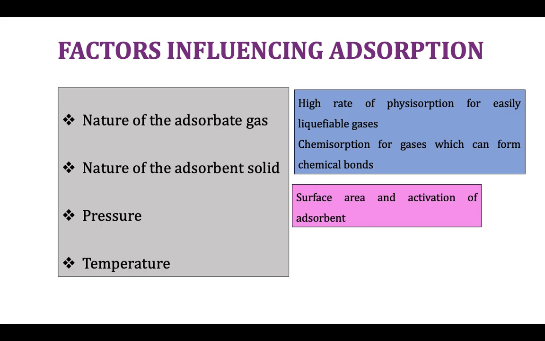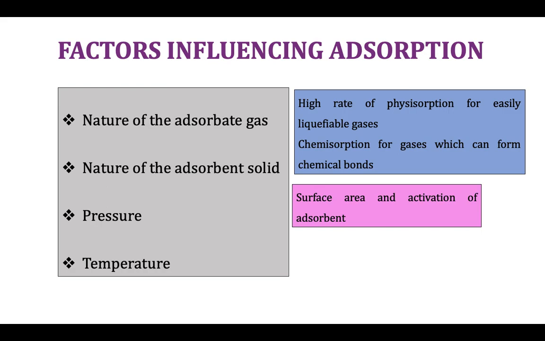Similarly, porous materials like charcoal, silica gel, etc. are also good adsorbents. The extent of adsorption increases when the adsorbent is activated by suitable methods. For example, the adsorbing power of charcoal increases when it is heated in superheated steam, that is, activated charcoal has a higher adsorption capacity than ordinary charcoal.